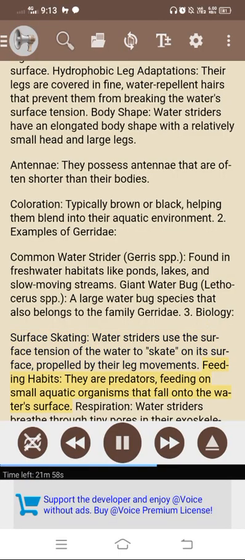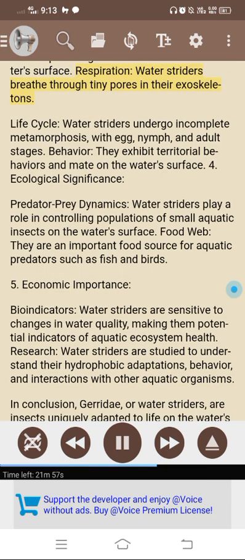They are predators, feeding on small aquatic organisms that fall onto the water's surface. Respiration. Water striders breathe through tiny pores in their exoskeletons. Life cycle. Water striders undergo incomplete metamorphosis, with egg, nymph, and adult stages. Behavior. They exhibit territorial behaviors and mate on the water surface. 4. Ecological significance. Predator-prey dynamics. Water striders play a role in controlling populations of small aquatic insects on the water surface. Food web. They are an important food source for aquatic predators such as fish and birds.